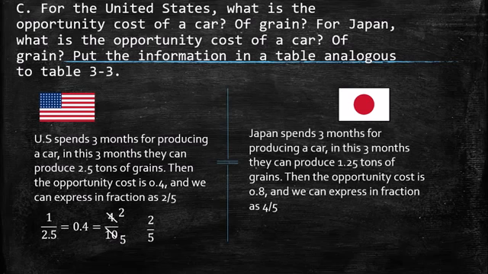In the other case, Japan spends 3 months producing a car, the same time as the United States, but in these 3 months they can produce 1.25 tons of grain. If we divide one car over 1.25 tons of grain, we have an opportunity cost of 0.8, and we can express it as a fraction as well, 4 over 5. It's the same case. One car, in the meantime, we can produce 1.25. If we divide, we have 0.8, and we can multiply by 10, we have 8 over 10, and we simplify by 2, we have 4 over 5. So this is the opportunity cost.